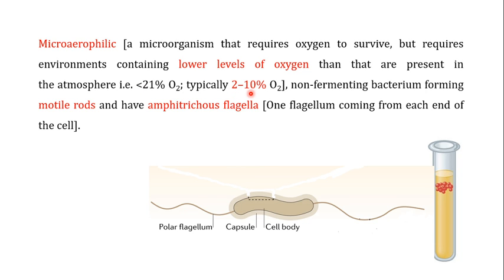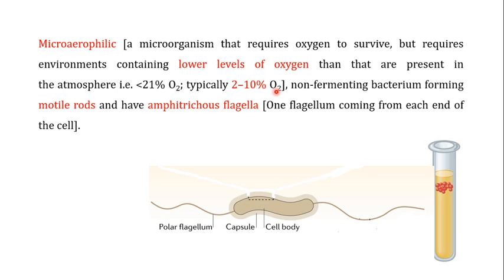So when you grow them in a medium, as you can see over here, they will not grow at the top of the tube, because if they were growing at the top of the tube, the oxygen available to them would be 21%. They are growing in this particular area away from the top, which means they are avoiding the oxygen up to the 21% level, and here the level of oxygen is low, so they are very good at growing in the microaerophilic environment.